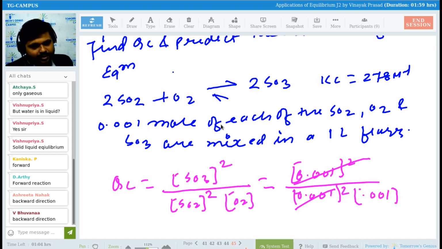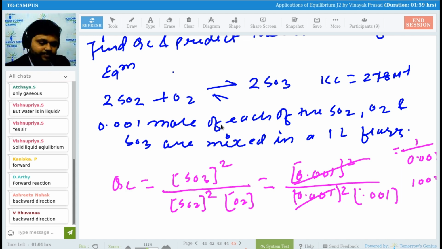Backward direction. How have we got the backward direction? Atachaya, can you please tell me how you have got the direction backward? Although you have found it, that is completely good. Sir, we have 1 by 0.001. Yes, 1 by 0.001. Very good. Which gives 1000. So it will be equal to 1000.